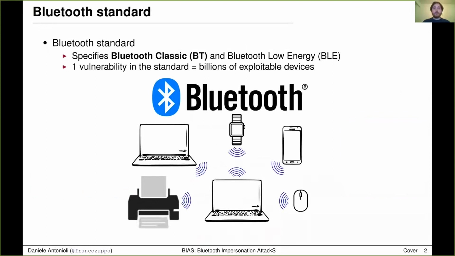Our work deals with Bluetooth security. Bluetooth is a pervasive wireless technology maintained in an open standard. The Bluetooth standard specifies two stacks, Bluetooth Classic for high throughput wireless services and Bluetooth Low Energy for low power wireless services. And we are going to focus on the first one, Bluetooth Classic. The Bluetooth standard also provides custom security mechanisms, and it is paramount that such mechanisms are secure against attacks. One vulnerability in the Bluetooth standard enables the exploitation of billions of devices, including phones, tablets, laptops, and cars.